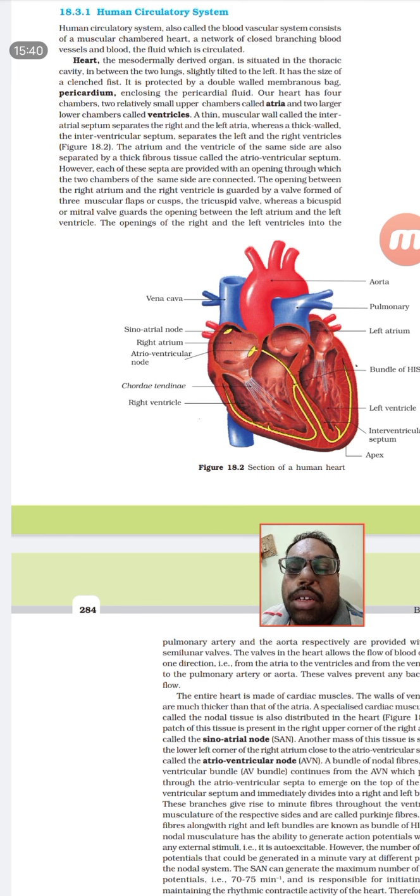That means the heart muscle is protected by a membranous bag known as the pericardium. So why is the pericardium there? Because the pericardium will never allow the heart to expand more than its limits.